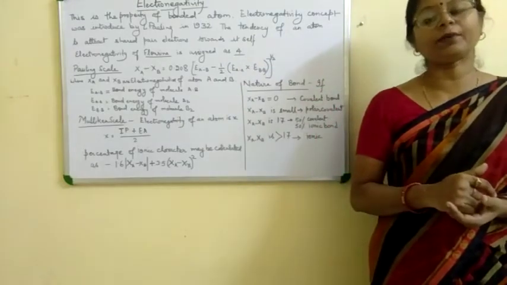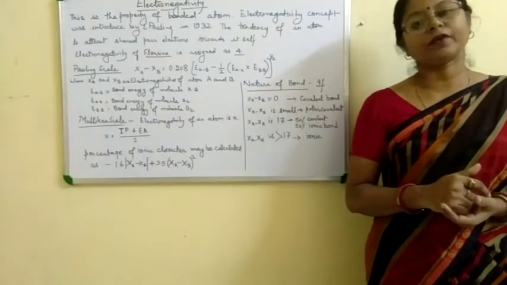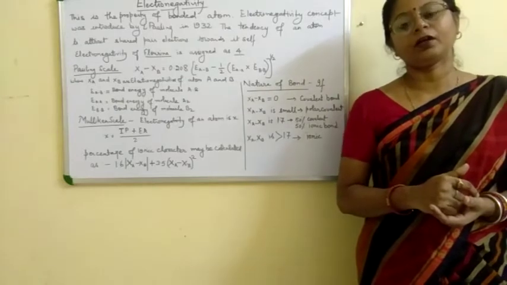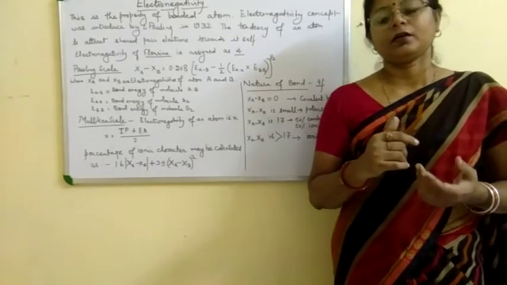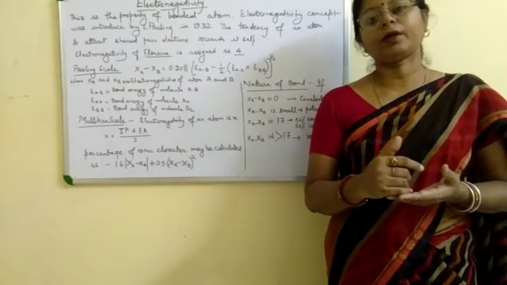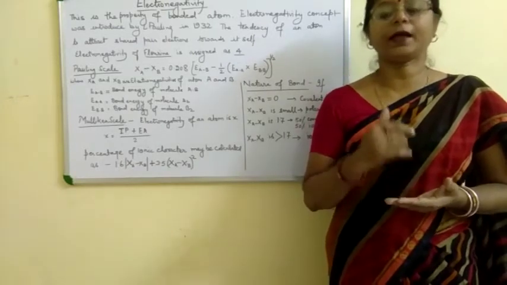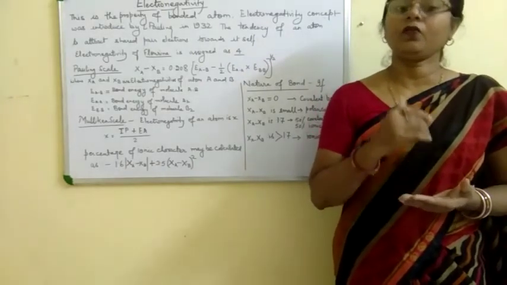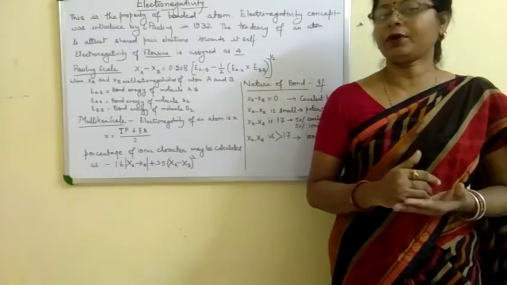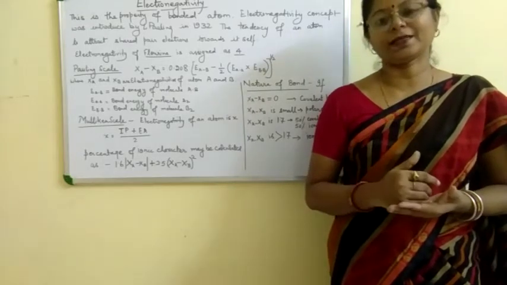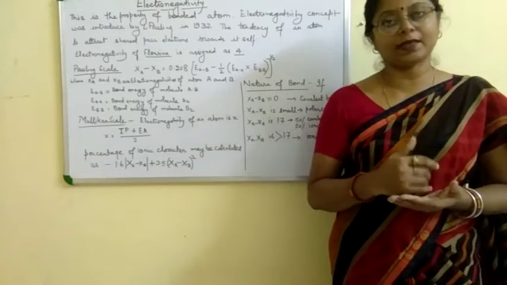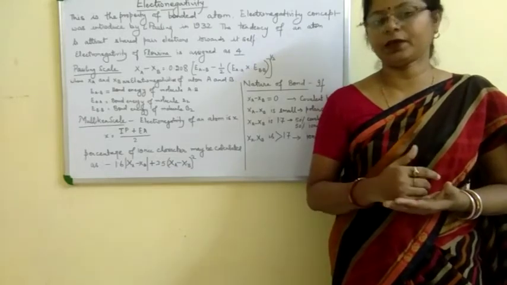The state of hybridization also affects the electronegativity, as in sp3 hybrid orbitals, sp2 hybrid orbitals and sp hybrid orbitals. The sp hybrid orbital has more s character, meaning 50% s character and 50% p character.